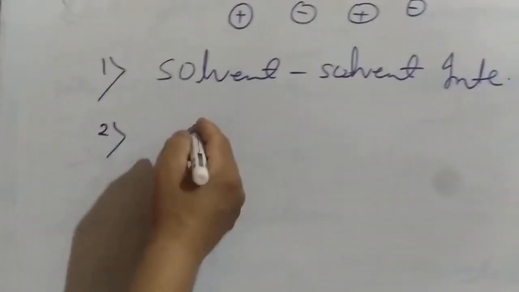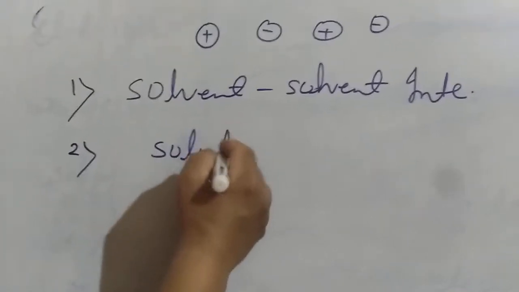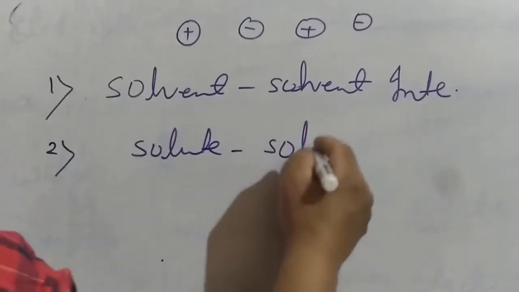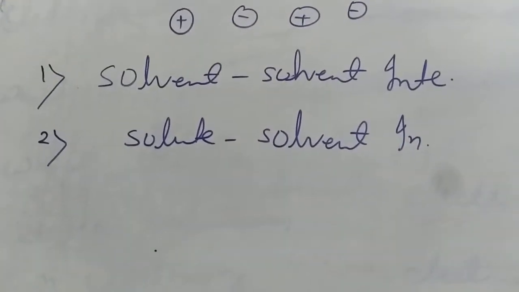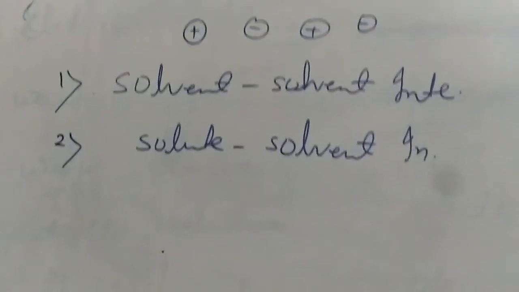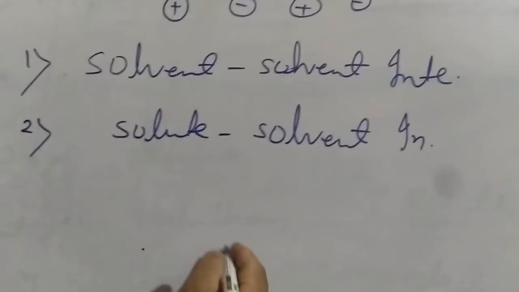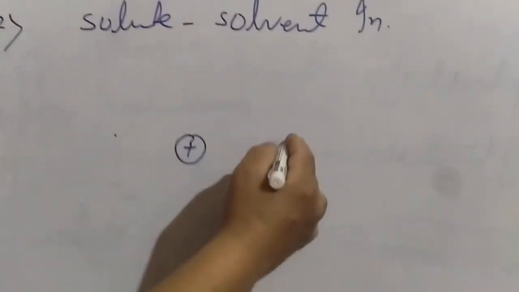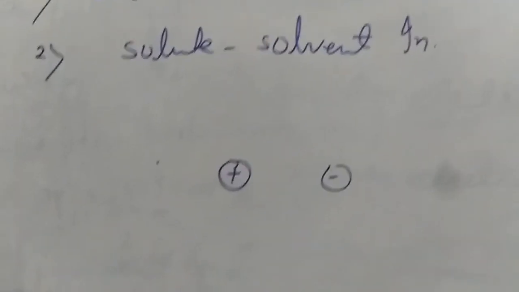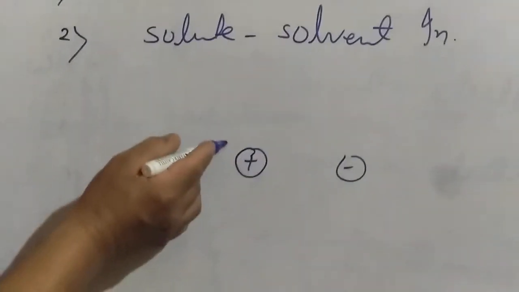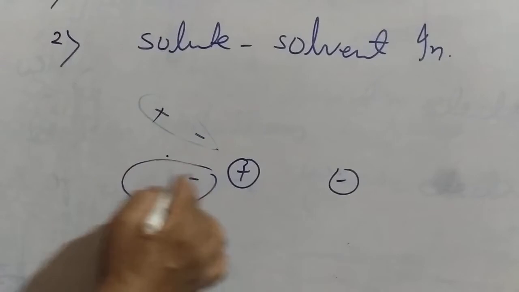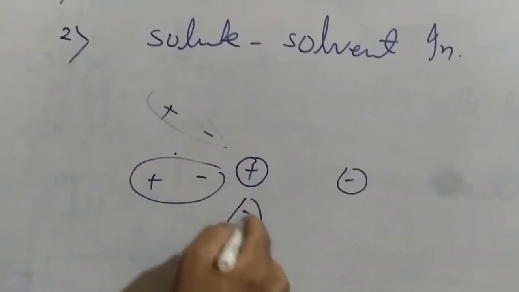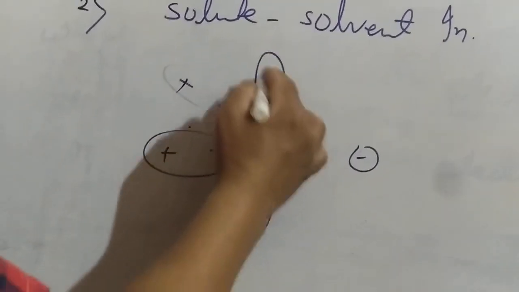Second, solute-solvent interaction. As you all know, in electrolytic conductors the charge carrying particles are ions, and we also know that water is a polar solvent. So water molecules start aggregating around the ion.